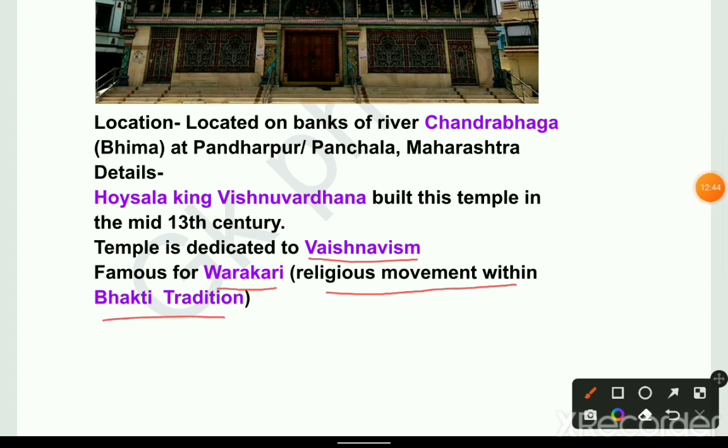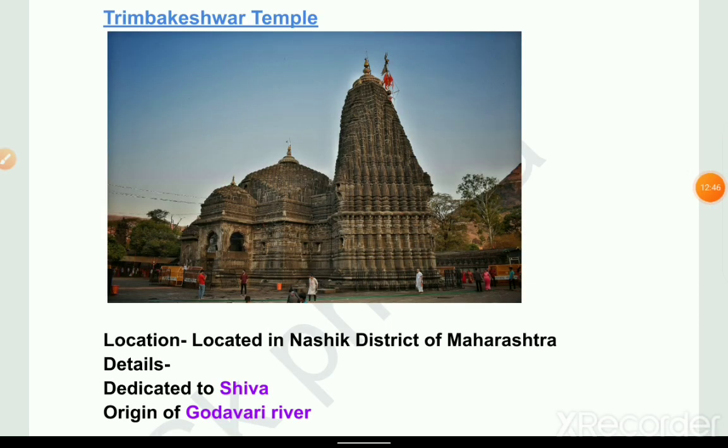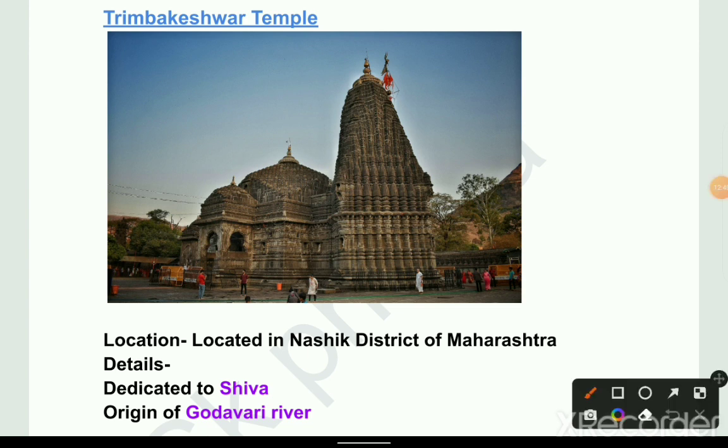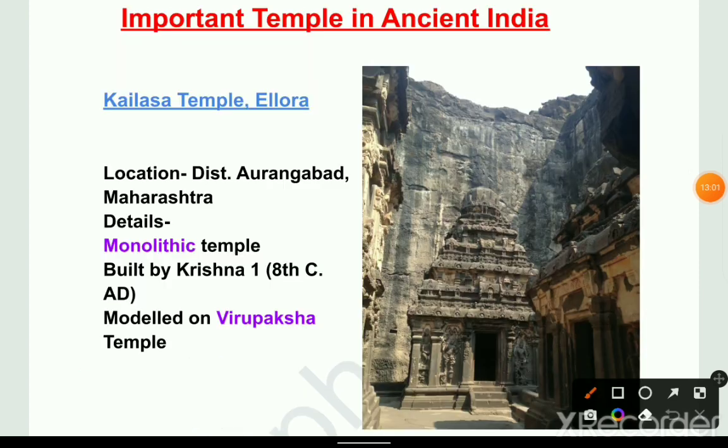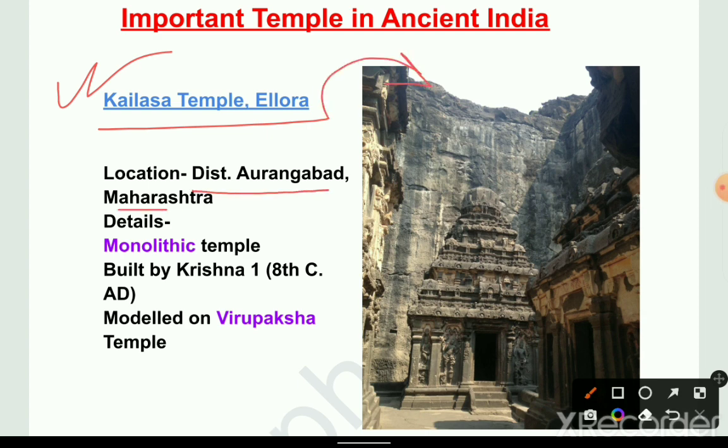Next picture is Trimbakeshwar temple. Location: located in Nashik district of Maharashtra. Details: it is dedicated to Shiva and is the origin of the Godavari river. Next temple, very important, Kailash temple, Ellora. Location: district Aurangabad, Maharashtra. Details: monolithic temple built by Krishna I in the 8th century AD, modeled on the Virupaksha temple.